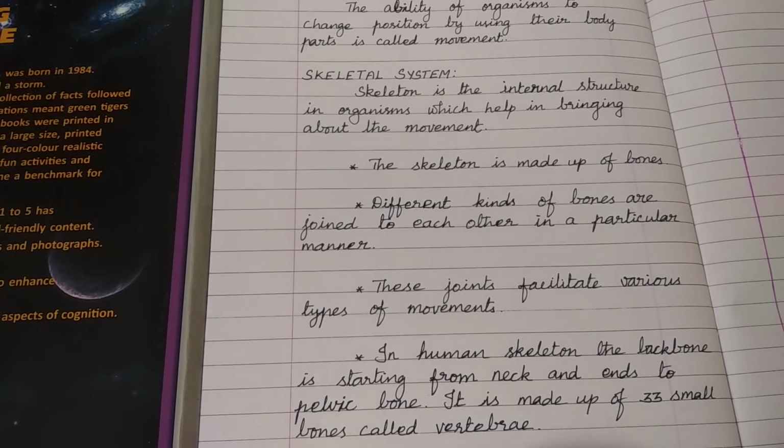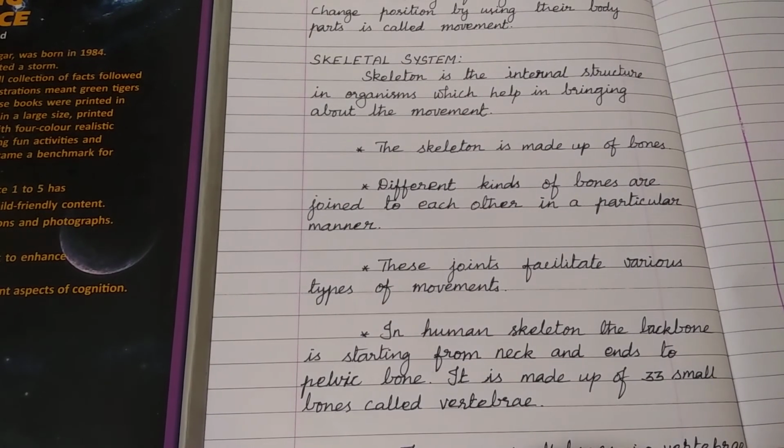In human skeleton, the backbone is starting from neck and ends to pelvic bone. It is made up of 33 small bones called vertebrae. The backbone gives shape to the upper body. So the backbone starts from the neck and ends to the pelvic bone. Pelvic bone is nothing but hip bone. Okay, so it is made up of 33 small bones called vertebrae. So this backbone contains 33 small bones.